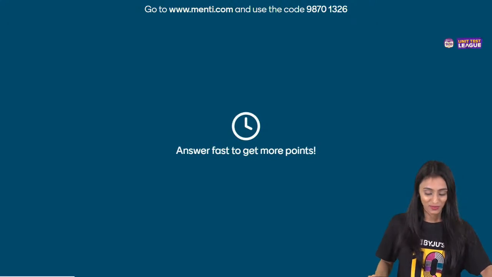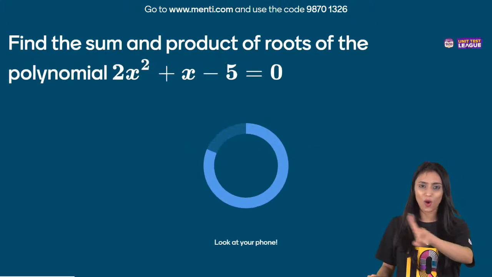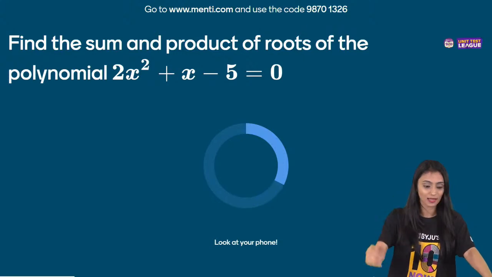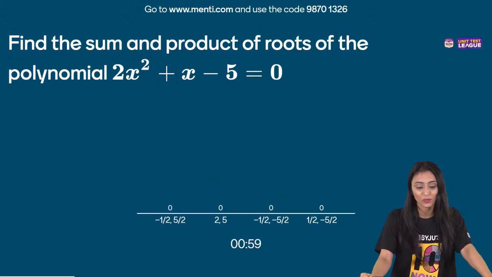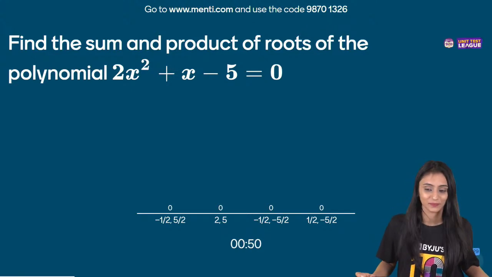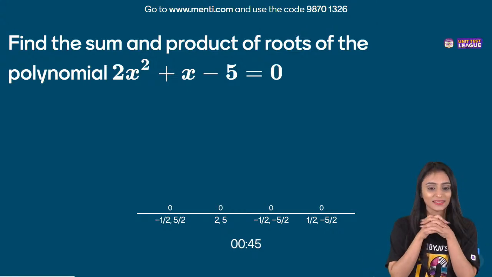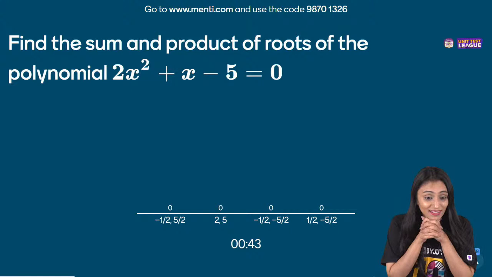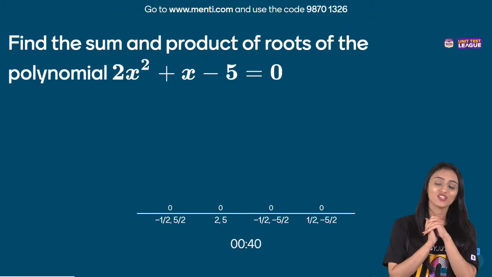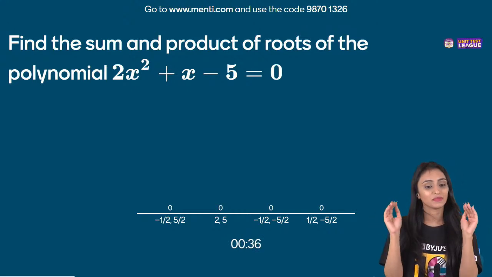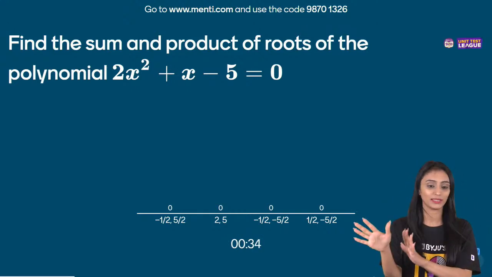So here we have our first question. And please, one request, no answers in the chat. We will only tell that it's done. Find the sum and product of roots of the polynomial 2x squared plus x minus 5 equals 0. Yes, quickly. What is the sum and product of the roots of this polynomial? Nihal is done. Aditya is done. Aditya, please, no answers in the chat. Garima, no answers. You can just tell me that this much time I have taken or I'm done with it.